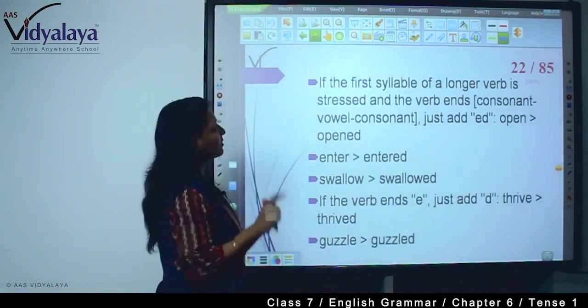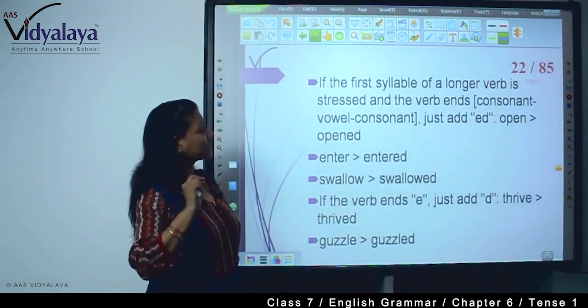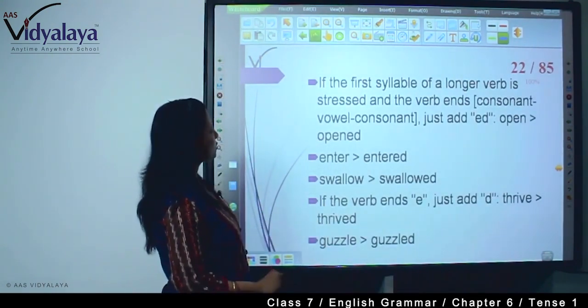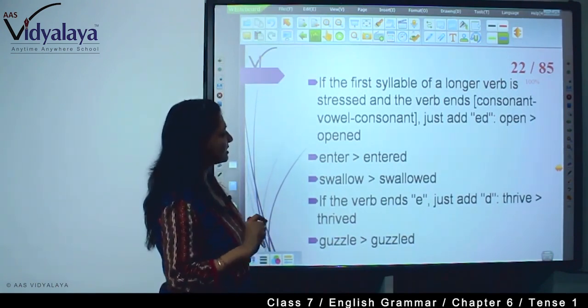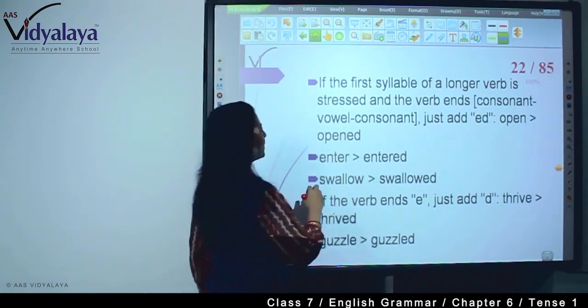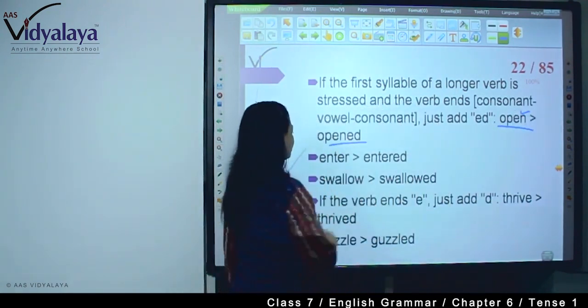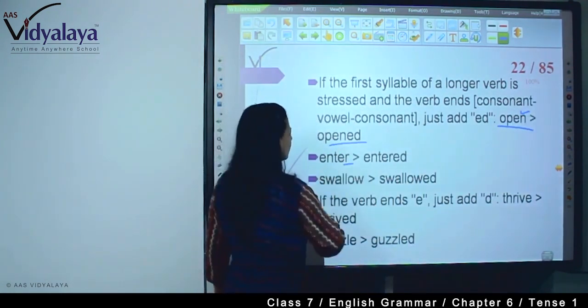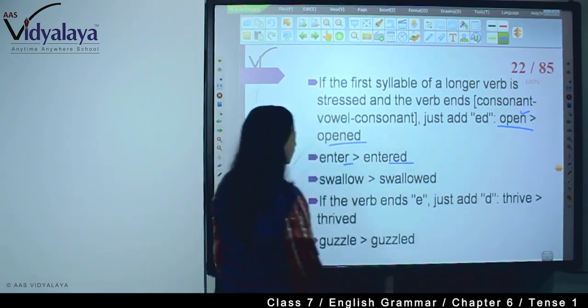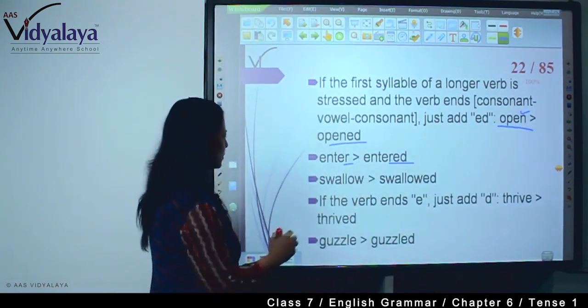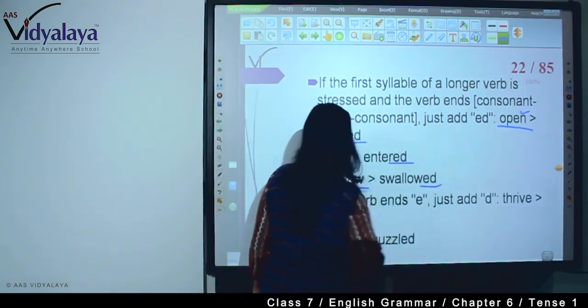Now here, if the first syllable of a longer verb is stressed and the verb ends in consonant, vowel, consonant, just add ed. For example, open is the word, so it is opened. Enter, so entered. You don't have to double it. Swallow, so swallowed.